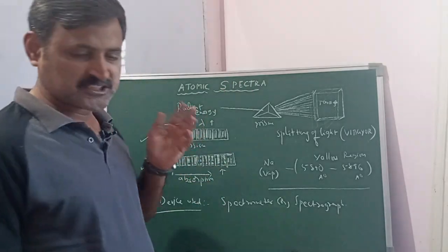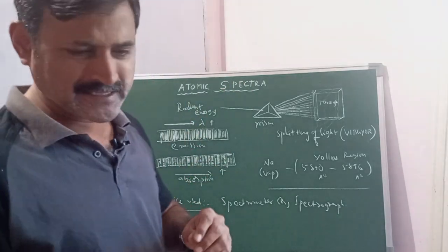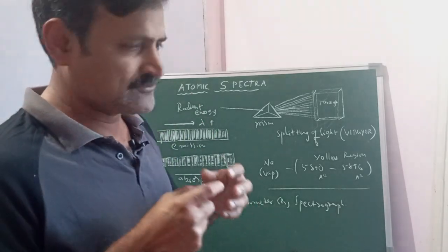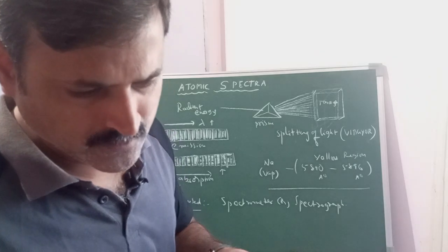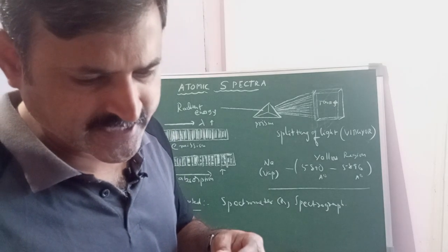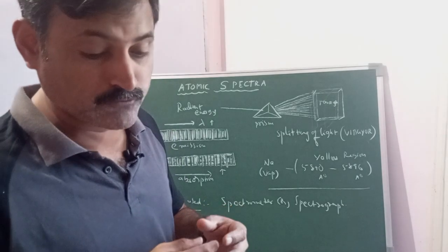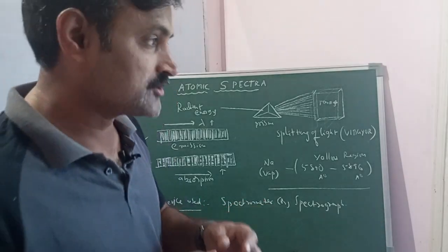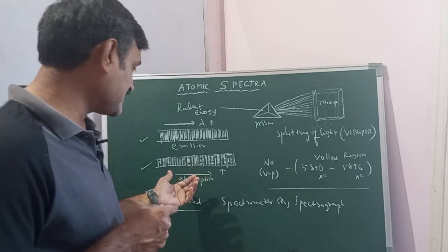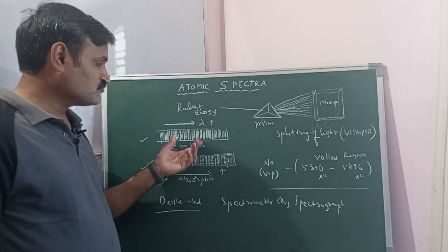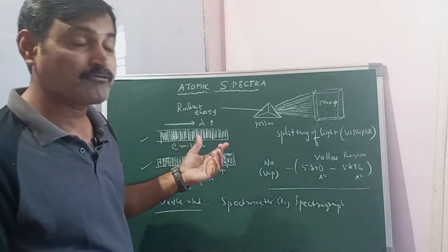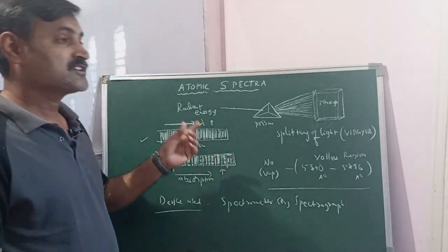Whereas the absorption spectrum is obtained from the excitation of electrons in a substance. The emission spectrum is observed when de-excitation of electrons takes place in a substance.